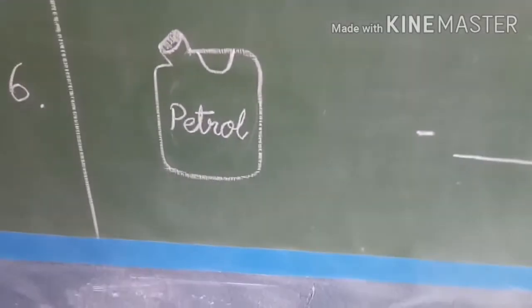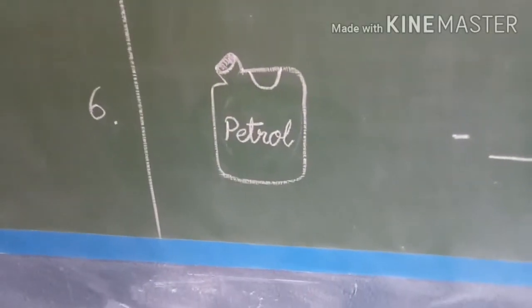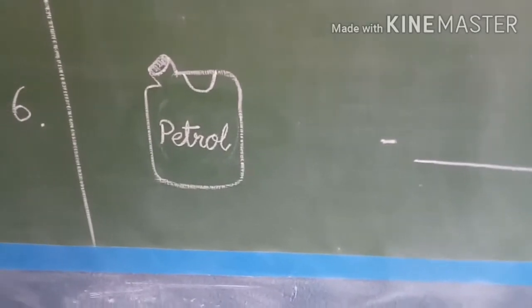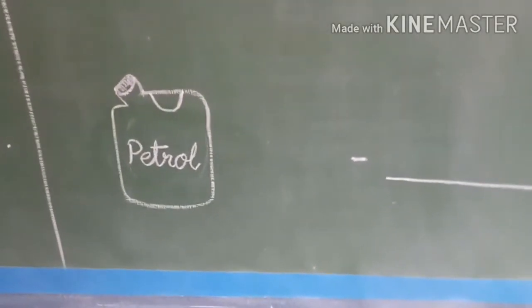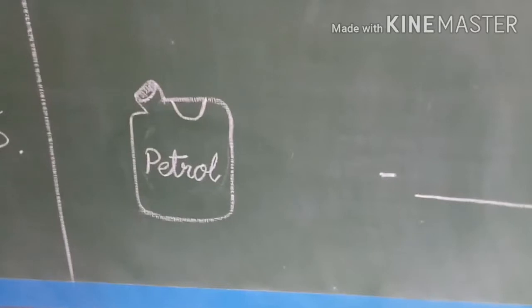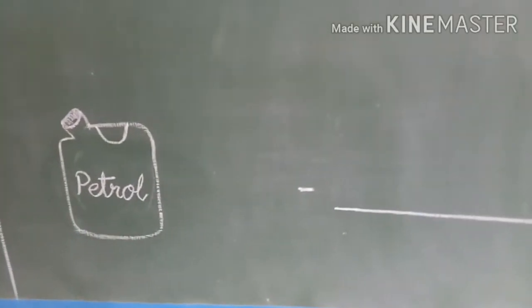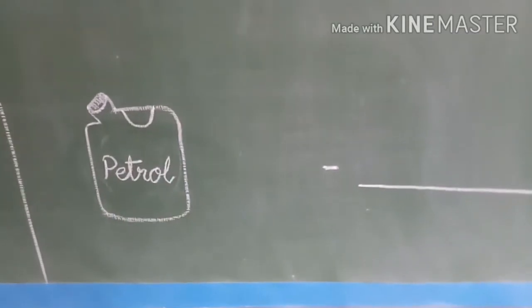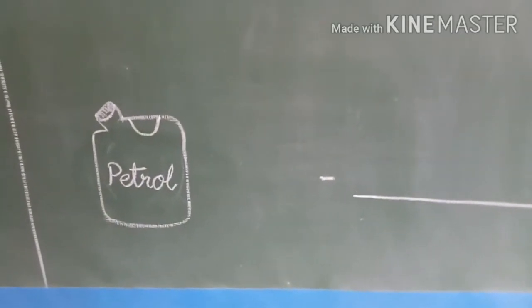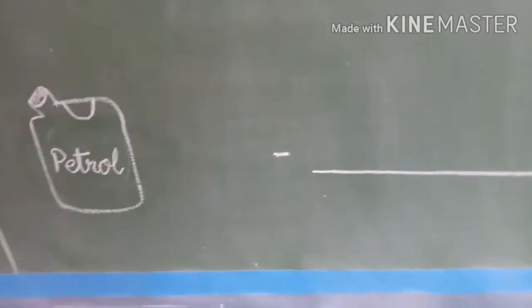So fuel means we can pour it, it can change its shape, right? So you can guess what state it is. Can you tell me, children? Yes, petrol is an example of liquid state.